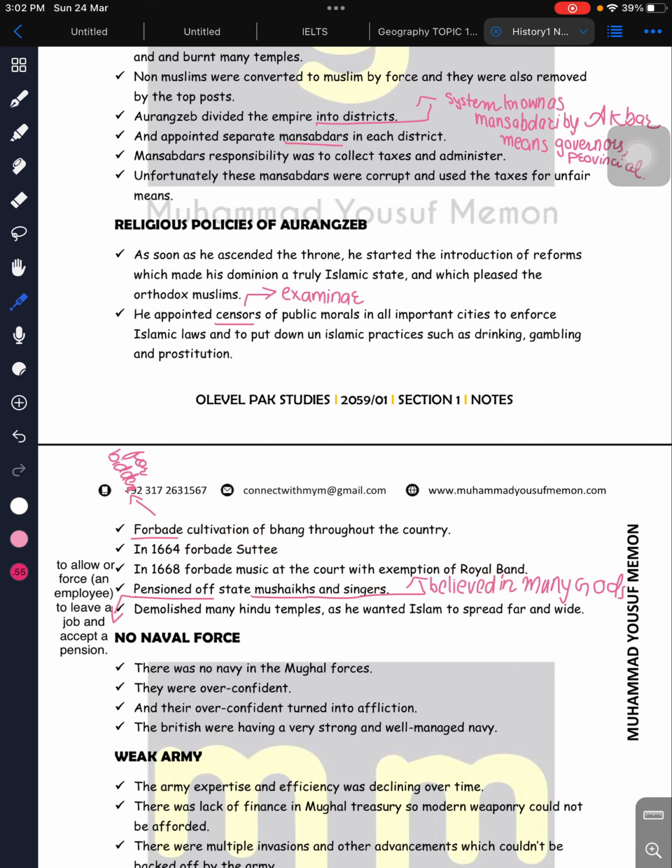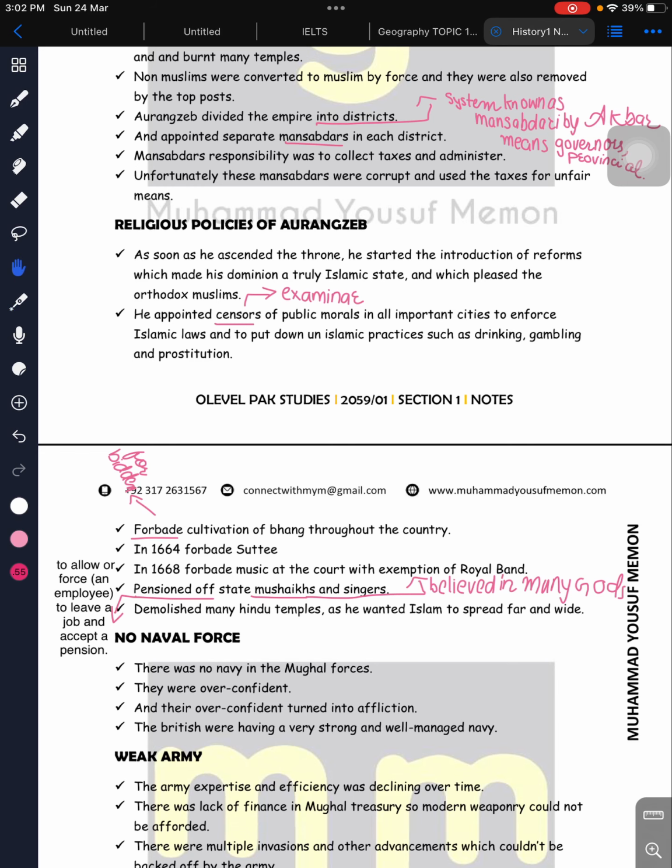After that he demolished the Hindu temples, and as he wanted to spread Islam, he demolished all the Hindu temples and made masjids. After that he banned bhang throughout the country. Bhang was a sort of drug at that time, used even in the Holi festival, but it was quite a strong one. So bhang was forbidden in the country at that time, because it was a drug and that was forbidden in Islam.